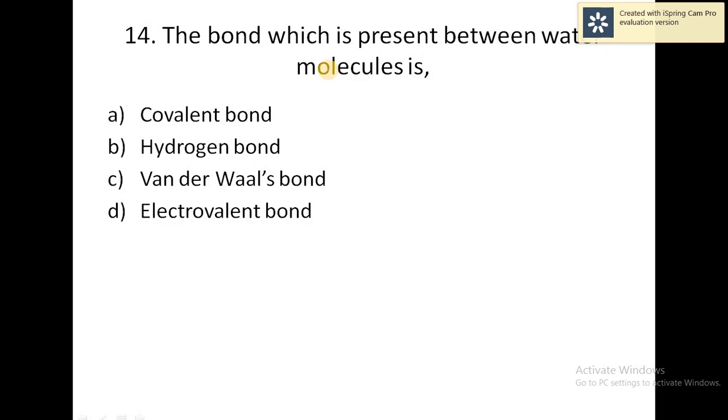So moving to the next question, who is the founder of the quantum theory of radiation? Very famous quantum theory of radiation. So who is the founder of this? Planck's quantum theory. You studied Planck's quantum theory. So Planck is the correct answer. Bohr is nothing but the Bohr atomic model. He designed the atomic model. S.N. Bose is a wrong answer. Einstein gave the theory of relativity, so Einstein is a wrong answer here. So the correct answer is Planck.